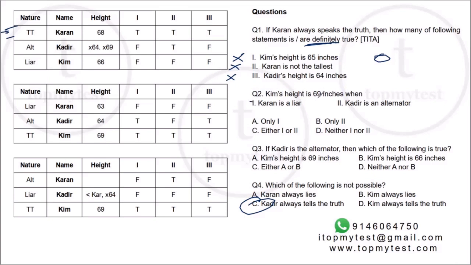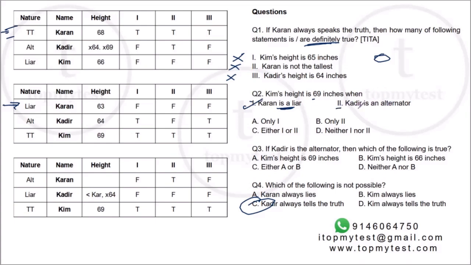Kim's height is 69 inches when, right? So whenever this happens, Kim's height is 69. Can we guarantee that? If Karan is a liar, can we guarantee Kim's height is 69 inches? So in this case, can we guarantee that Kim's height is 69 inches? Right? We can guarantee his height is 69 inches. Okay.